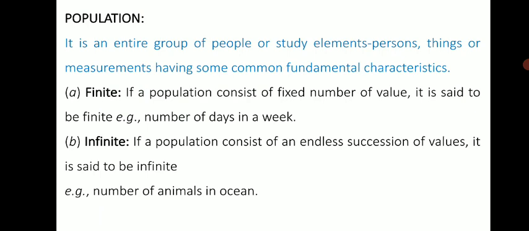You cannot count this number. Similarly, stars in the sky are infinite, you cannot count these stars.